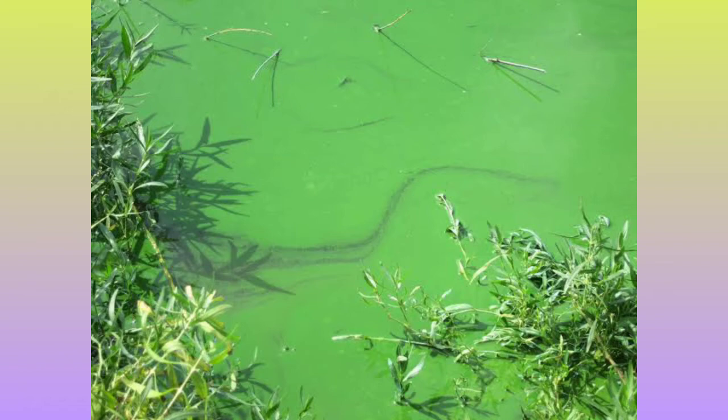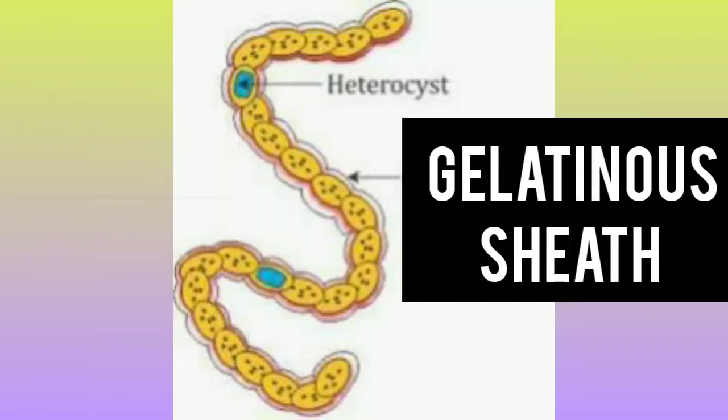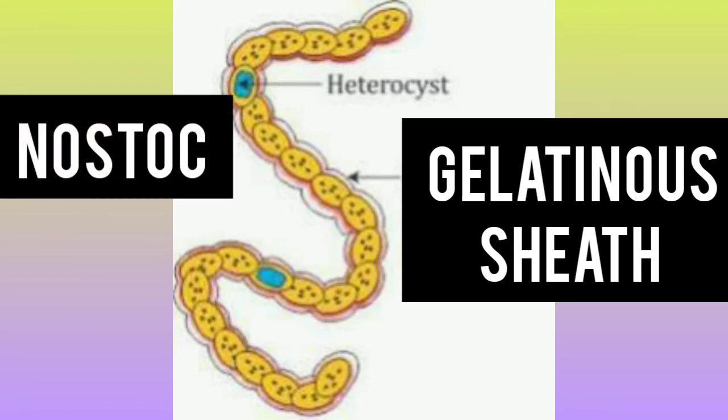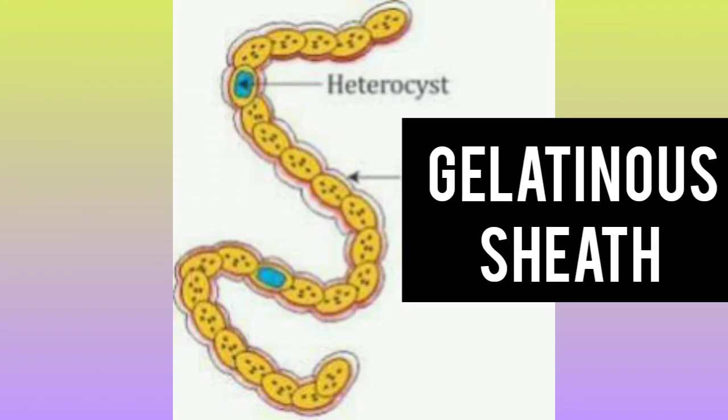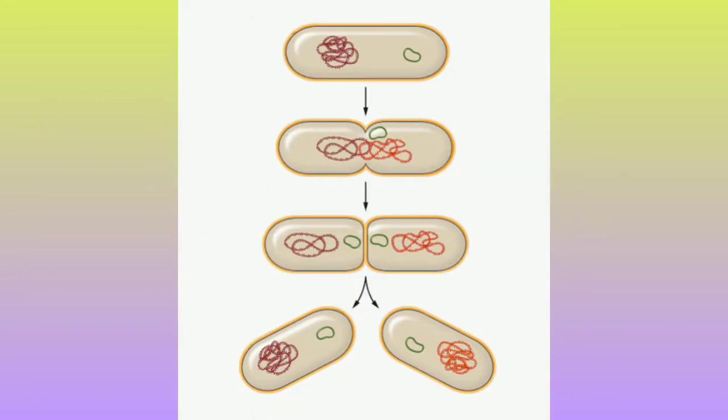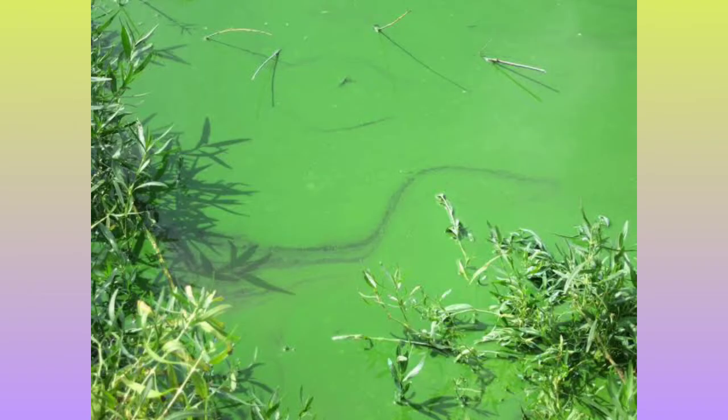One example of cyanobacteria is Nostoc. Nostoc consists of filamentous aquatic cyanobacteria, and it has an outer cover, that is a gelatinous sheath, and some of the cells are modified into heterocysts.